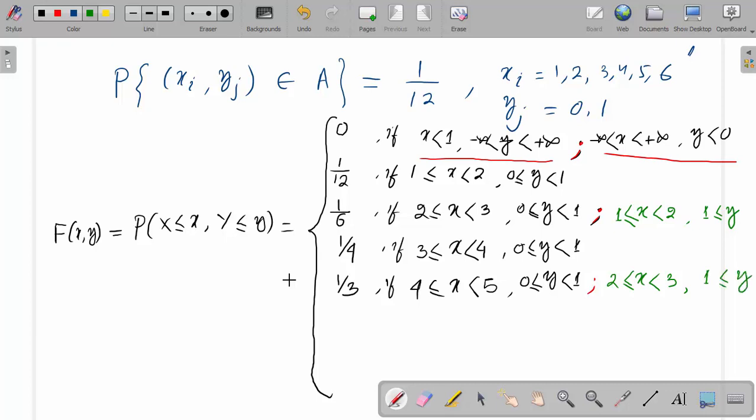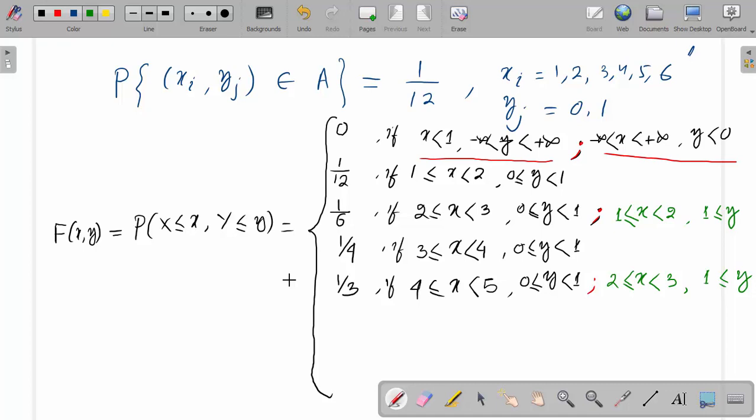Here y is 0, 1 and the x values are 1, 2. So (x1, y0), (x2, y0), (x1, y1), (x2, y1): 4 values. So 4/12, this is 1/3.